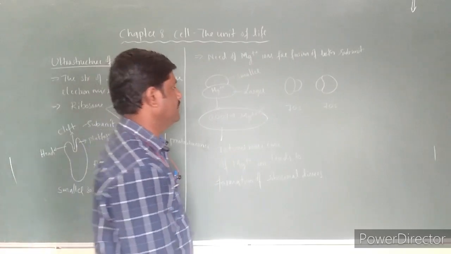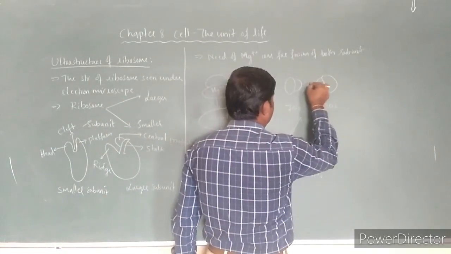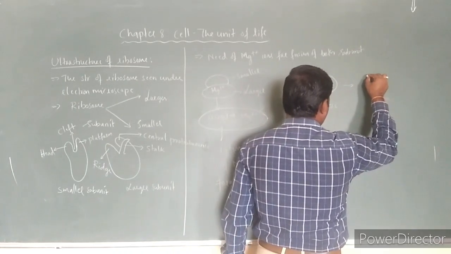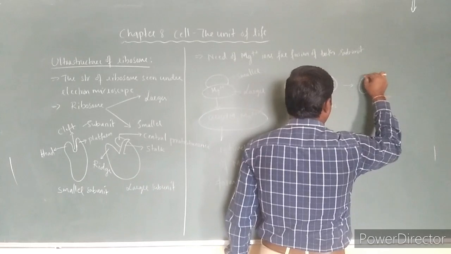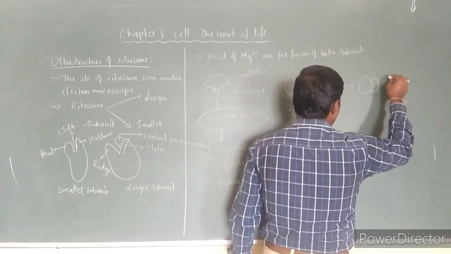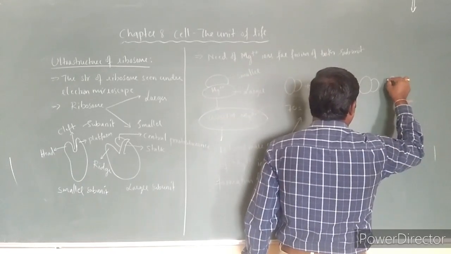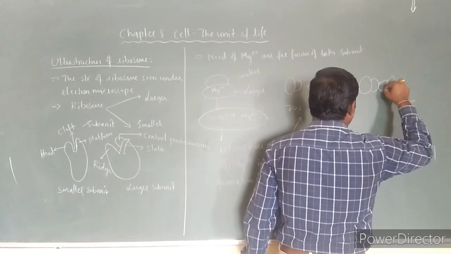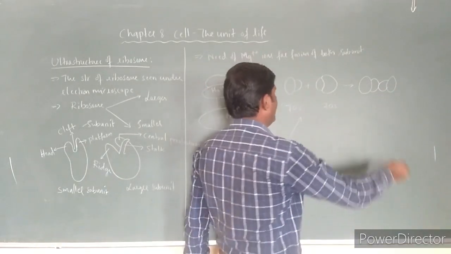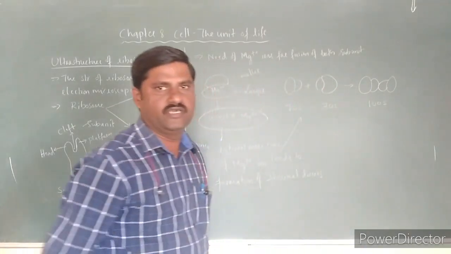If the concentration is 10 times more, then these two fuse each other forming the dimer. See here, this is one ribosomal subunit, this is another, and both of them fuse each other, forming the 100S ribosomal dimer.